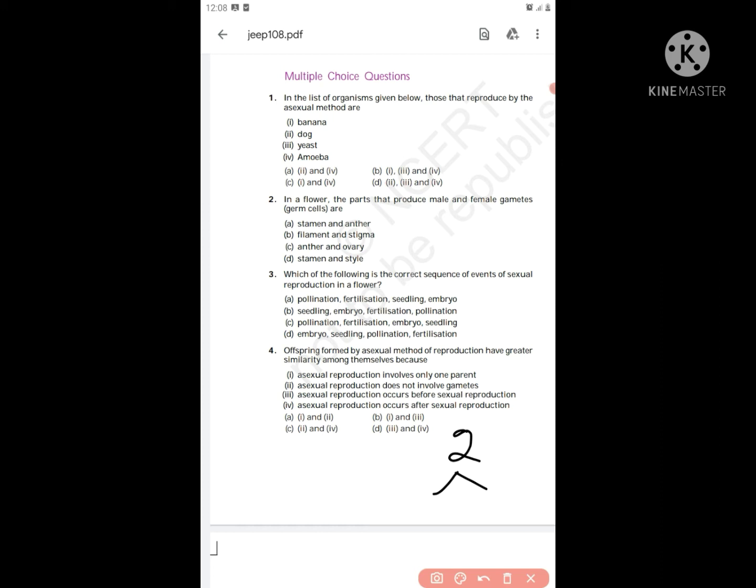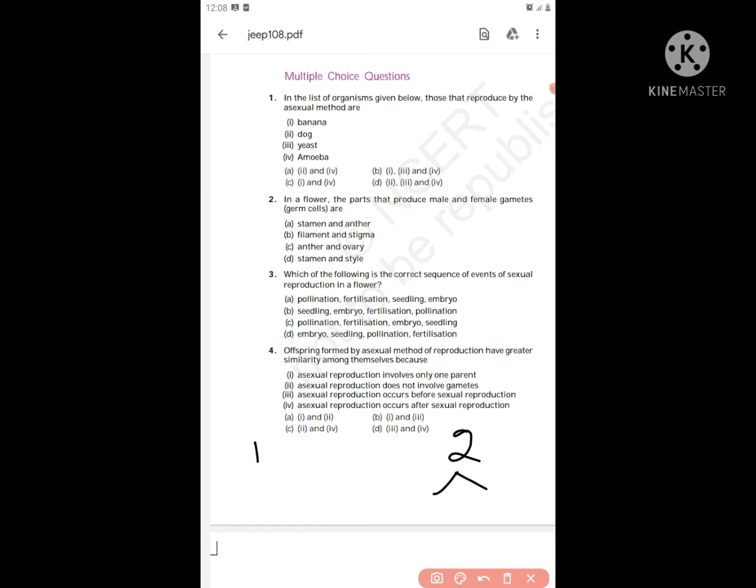But where there is one sex, then only one parent, in that case 80% or 90% you have to take from the same parent. So there is a lot of similarity in asexual reproduction because there's only one parent.